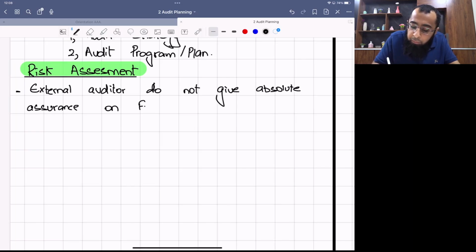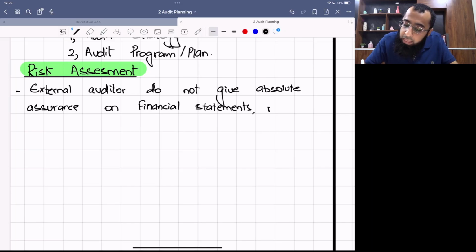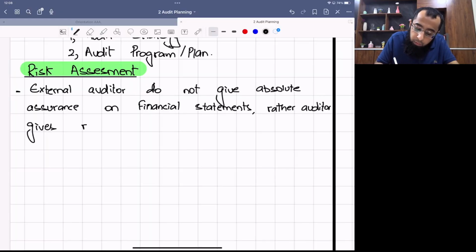If he were giving absolute assurance, there would be no need for risk assessment, because in that case he would have to audit everything in the financial statements. Rather, the auditor gives reasonable assurance. Reasonable assurance means that you are not saying everything is perfect.